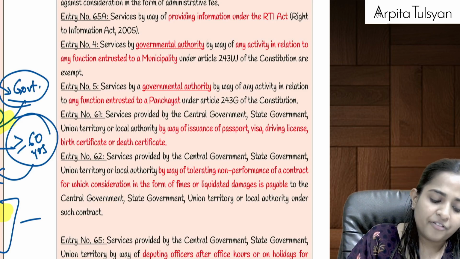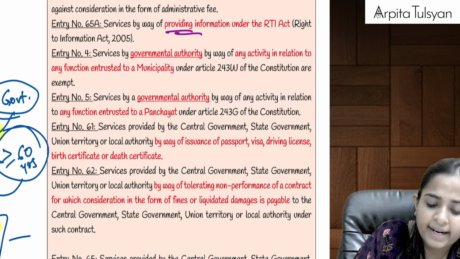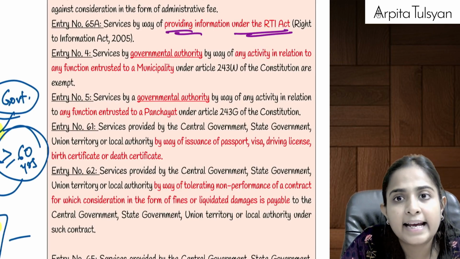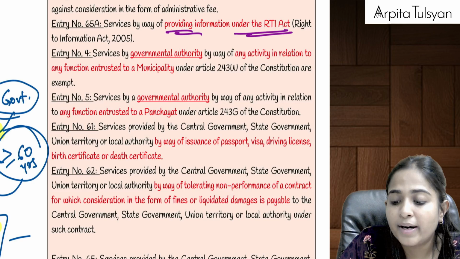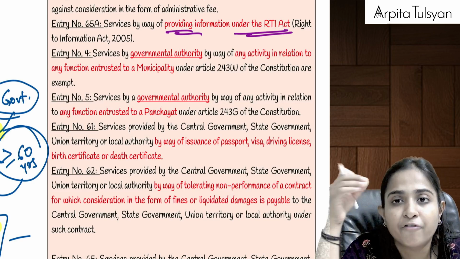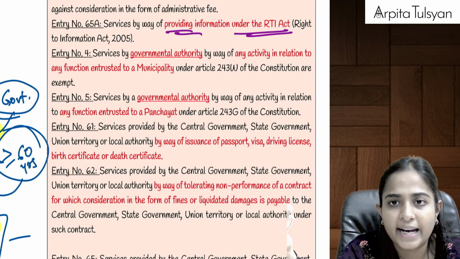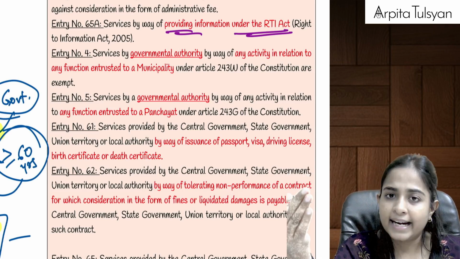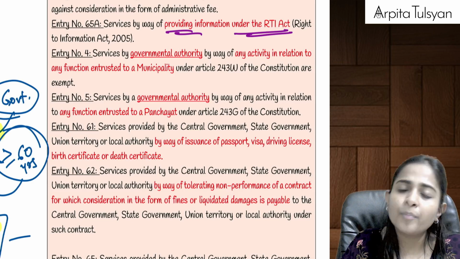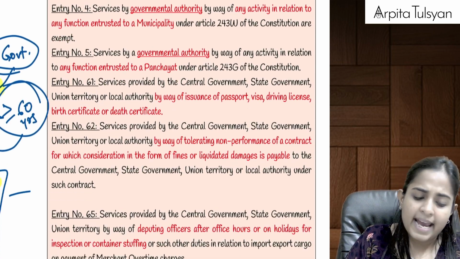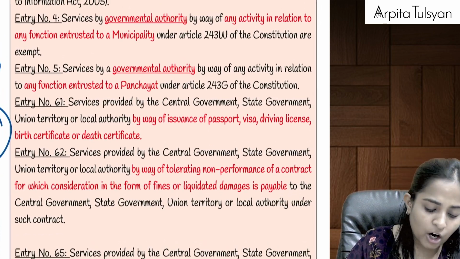Yes. Then after that, any services by way of providing information under RTI Act. Services by way of providing information. Now let's say if I want to get any public information, I can go and make an application to the RTI, right to information. RTI will take fees from me. On that fees, GST will be totally exempted. RTI is also an organization under government only.